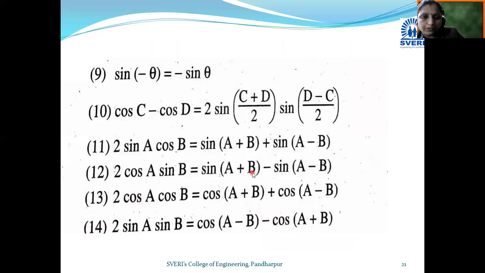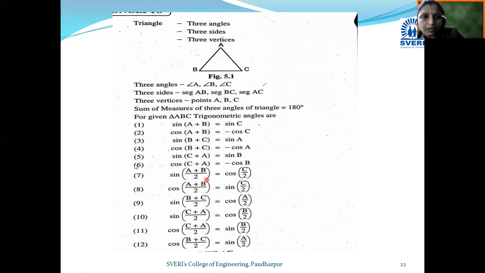Factorization formulae. Now we will see the formulae related with the angles, sides and vertices of the triangle. Let ABC be the given triangle. Then for given triangle ABC, the trigonometric angles are A plus B: sine of A plus B becomes sine C, cos of A plus B becomes minus cos C. By using these two formulas, the remaining formulas are derived.